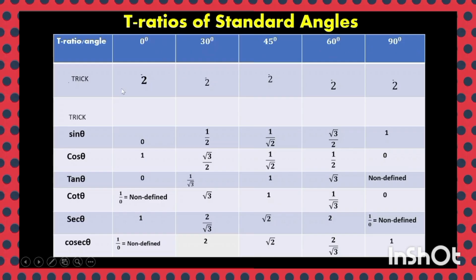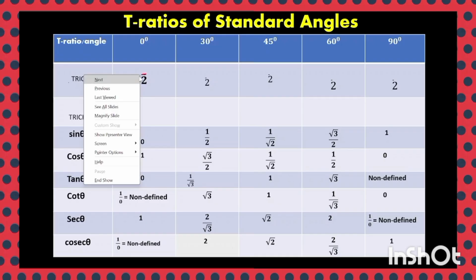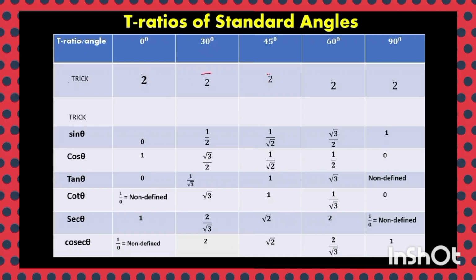Here we write just in this row you write 2, 2, 2, 2, 2. There the student is just put a bar sign over the 2. Here 2 bar, here 2 bar, here 2 bar, here 2 bar, here 2 bar. Again you write root over of 0, square root of 1, square root of 2, square root of 3 and square root of 4.